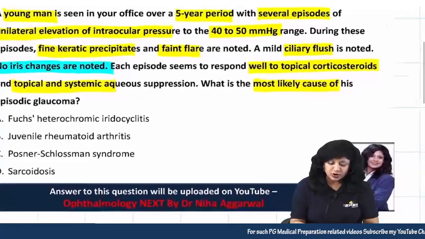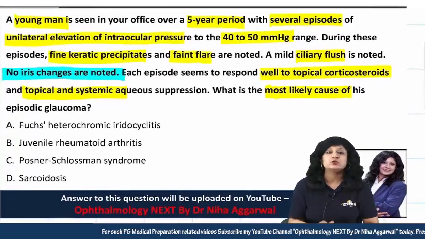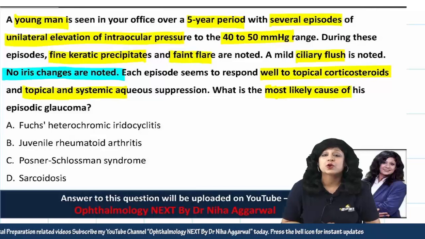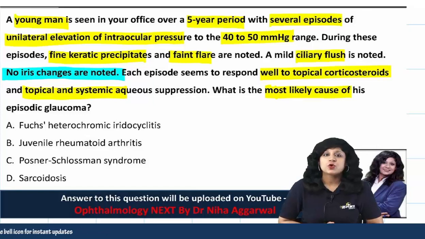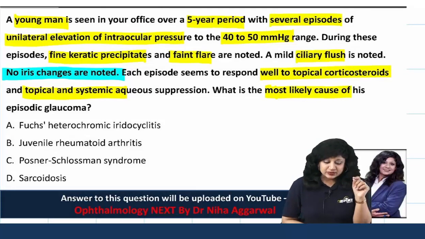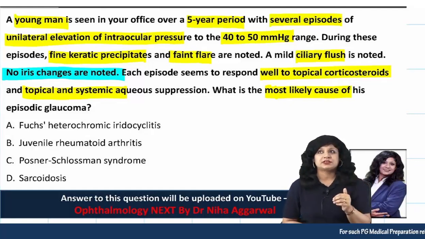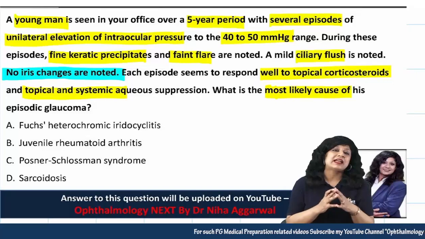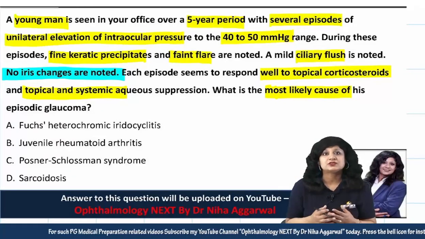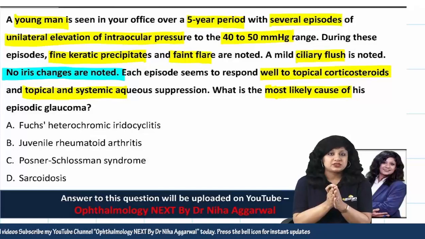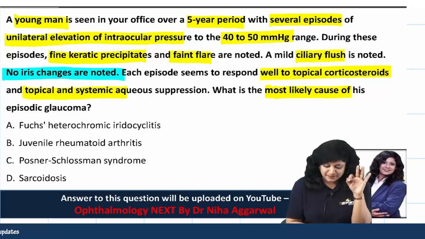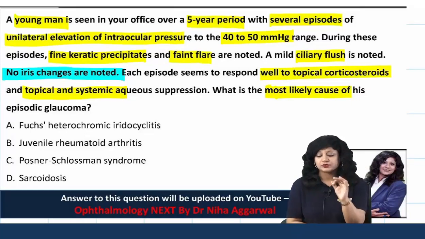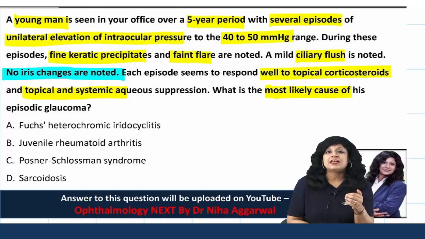So, if you concentrate on this question, they have already given you that this is a case of episodic glaucoma. So, you can actually rule out those conditions which are not associated with glaucoma and look at the age of the patient, the gender of the patient, look at the keratic precipitates. Now, you know that KPs are actually pathognomonic of anterior uveitis. So, you will have to look at a condition where you have episodic glaucoma associated with uveitis in a young male and which is responding well to the topical corticosteroids. Now, let us see options one by one.